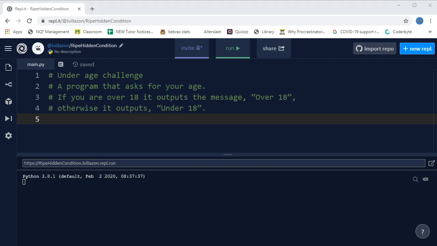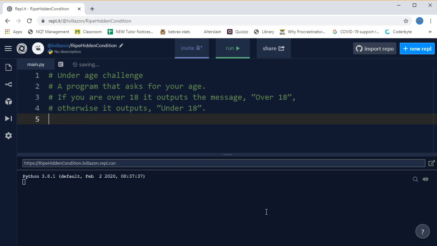For our next program, we're going to do the underage challenge. So you can see the instructions are we need to write a program that asks for your age, and if you're over 18, it outputs the message over 18, otherwise it outputs under 18. And I've put the instructions here using comments. In Python, you can just put a hashtag and then whatever you write after that, Python ignores, so we can just use that for our own comments.